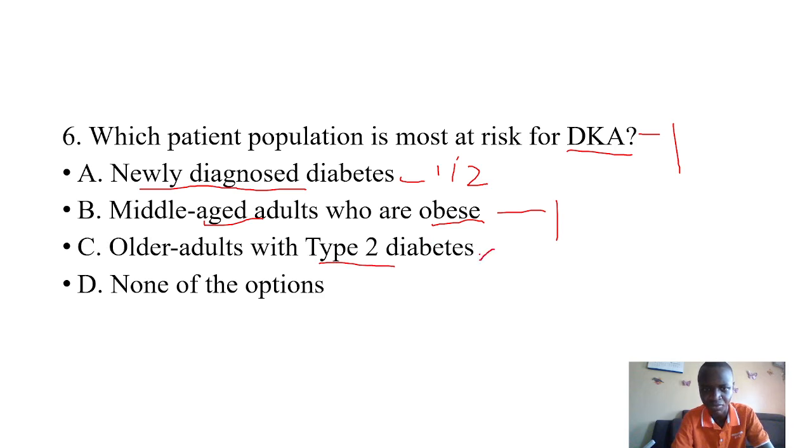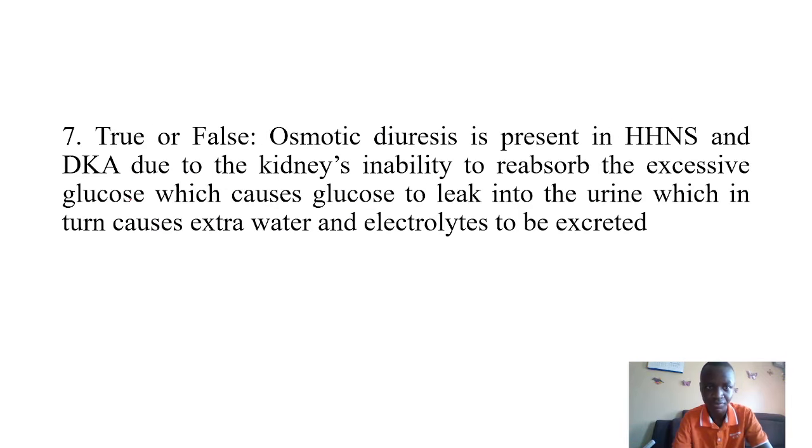It's mainly in type 2. Then none of the options. Of course, we have one of the options, of which is always a boy. So the patient population at risk of this aspect of DKA, we are thinking of middle-aged adults who are obese. I hope we are at par.